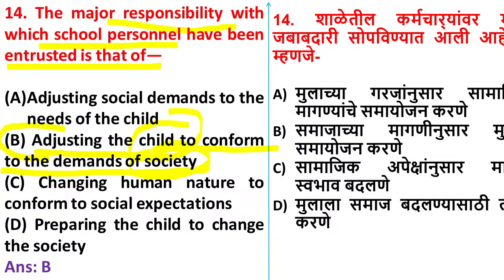Students have to behave well, and people have to adopt good skills. They have to work, students have to get a good amount of knowledge, then get employment, then share in national income. These are the various demands of the society. It means the school is going to prepare the students for these demands. Yes or no? So here option B is correct.